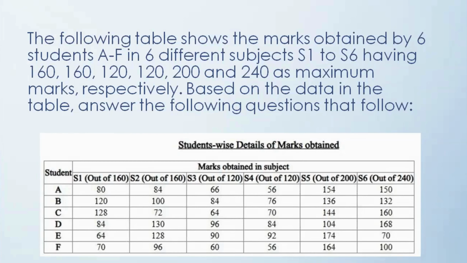So the tricky part here is, for all the 6 subjects, the maximum score is different. In case for all the 6 subjects, the maximum score had been 100 or 200, solving these questions would have been slightly easier. But there is a catch that I'm going to show you when we solve the question of how you can deal with all of these different maximum mark subjects. And let's see what the 5 questions are.